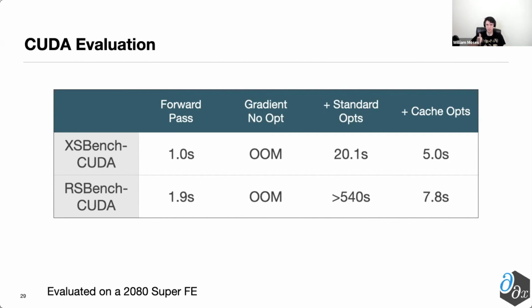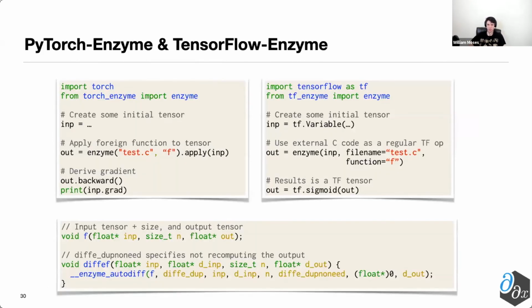which is substantially better. A couple of cute things that we also have here as additional results: we implemented versions of Enzyme for both PyTorch and TensorFlow that allow you to import existing foreign code, such as in this case, this test.c and the function f within it, inside of your ML framework. The goal is that your ML researcher can now just import arbitrary existing foreign code without having to do the substantial rewriting work to be able to apply it.